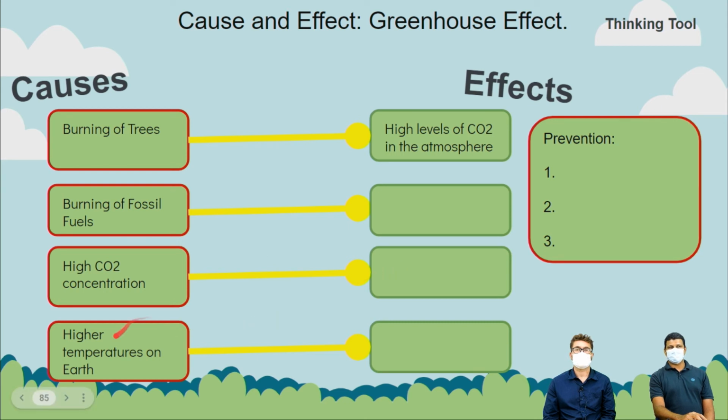And then because there's a higher temperature, you have ice caps melting, you have flooding, you have climate change. All of these examples you can use to write down the cause and the effect for the greenhouse effect. And finally, list down 3 methods for how you can prevent the greenhouse effect spreading.